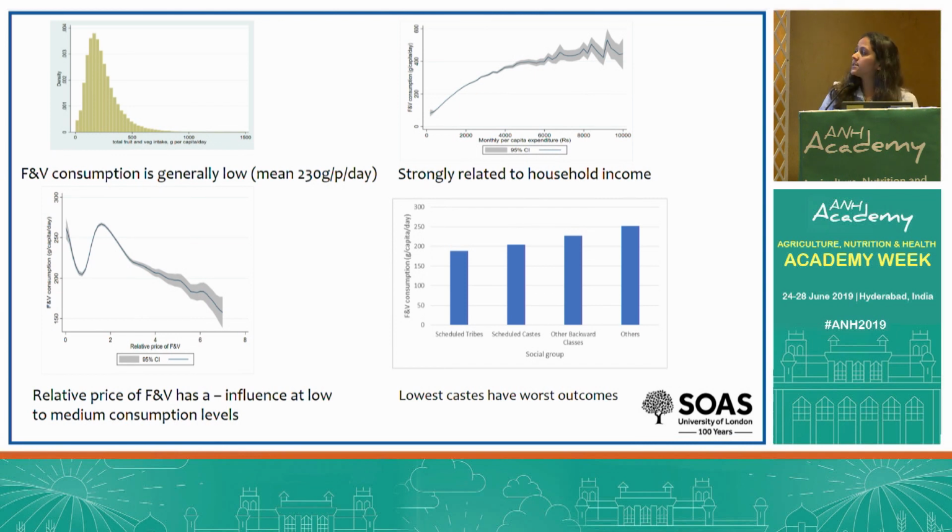So the NSS does not collect food price information, so we estimate a price proxy, that is the relative price of fruit and veg, the ratio of expenditure over quantity, and we can see that that relative price of fruit and veg has a negative influence on consumption levels. The bar graph on your right-hand side points out caste-wise differentials in outcomes. Basically, we can see that scheduled tribes consume less F&V compared to other social class groups, in particular the others, forward caste groups.